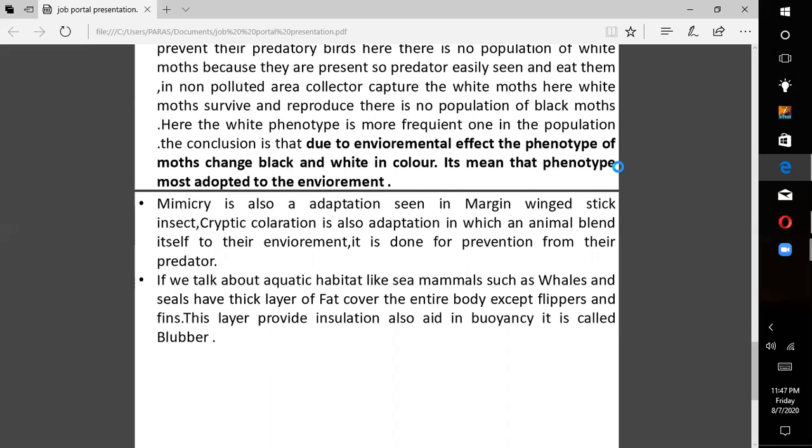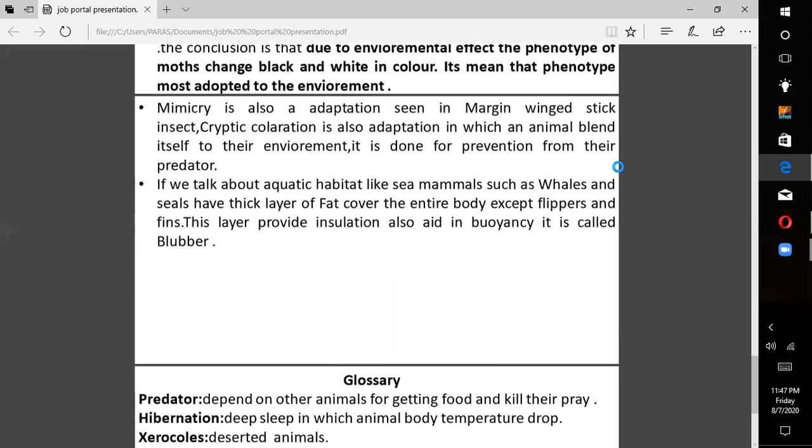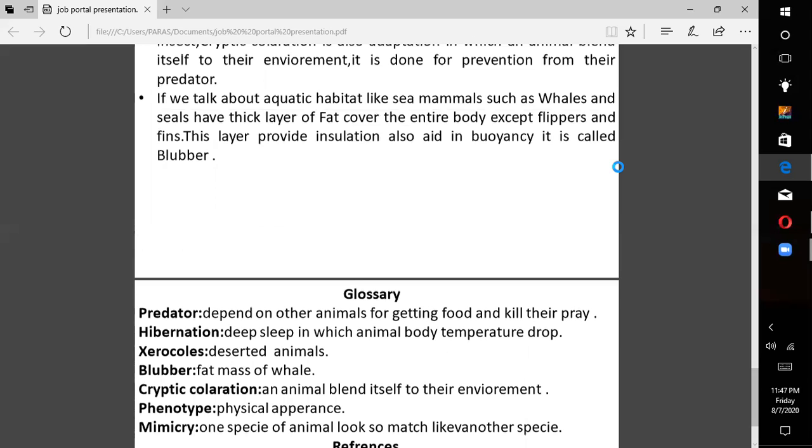If we talk about aquatic habitats, sea mammals such as whales and seals have a thick layer of fat covering the entire body except flippers and fins. These layers provide insulation and also add buoyancy. It is called blubber. What is buoyancy? Buoyancy is a property of aquatic animals which maintains the balance of those animals which live in aquatic life.